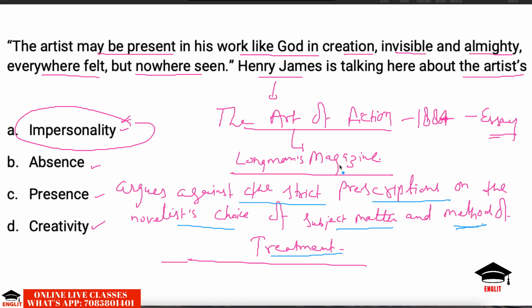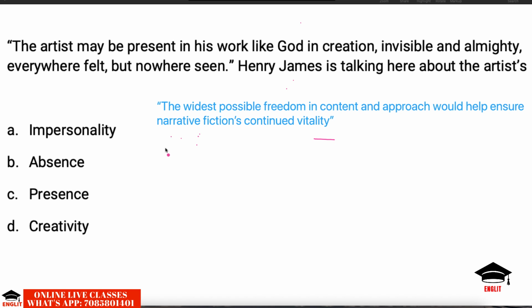So in this essay he tries to say that an artist, when he is quite free, creates something better. He also says that the widest possible freedom in content and approach would help ensure narrative fiction's continued vitality. So when the writer is free from all kinds of prefixed prescriptions in the choice of his subject and content, this approach would help ensure that narrative fiction will be of vital importance.